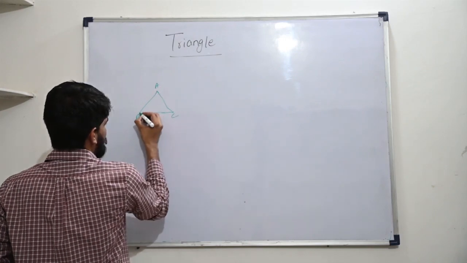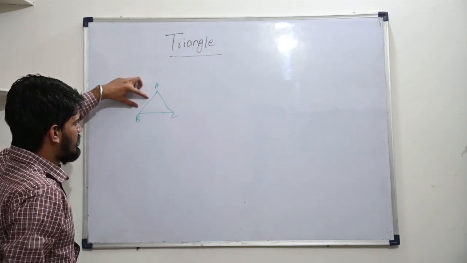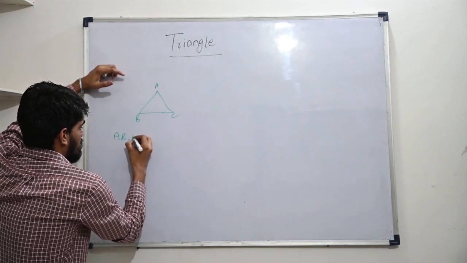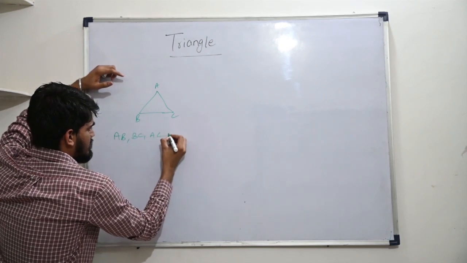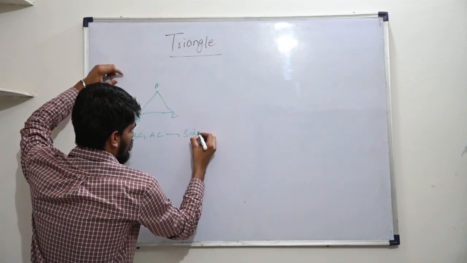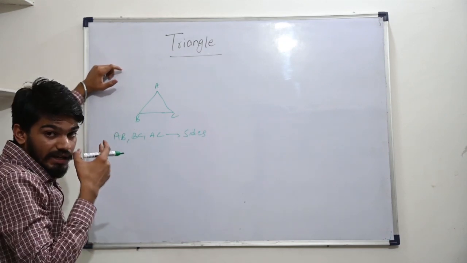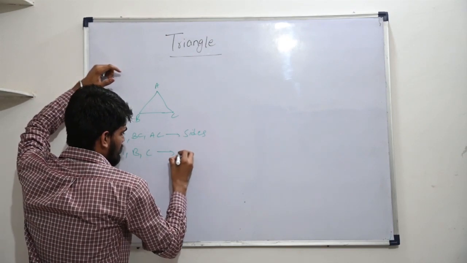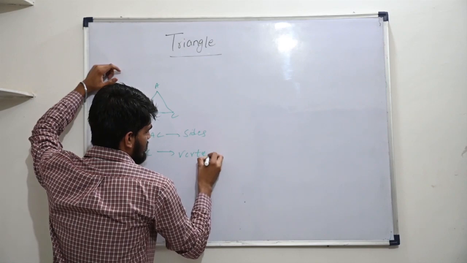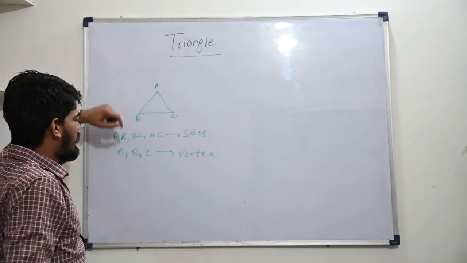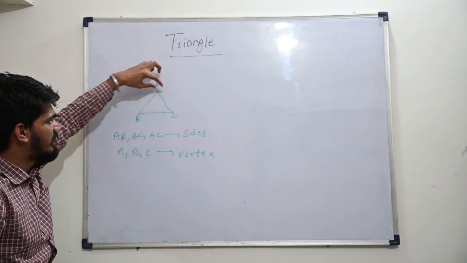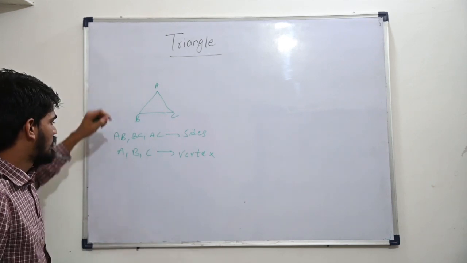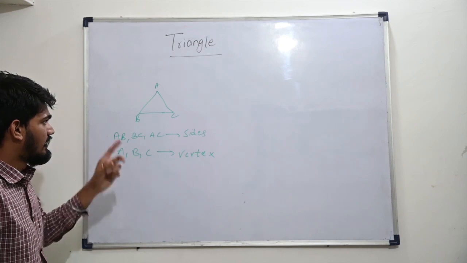The point of intersection of two sides. First of all, these AB, BC and AC are called the sides of the triangle. Then we have A, B and C, which are known as the vertex or vertices of the triangle. What exactly are vertices? Where two sides meet. AB and AC are meeting at A, so we get a vertex. A, B and C are vertices.